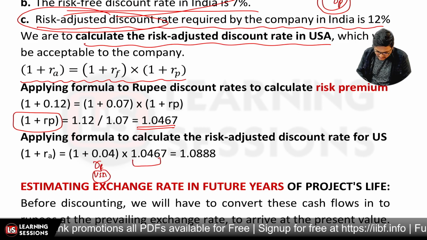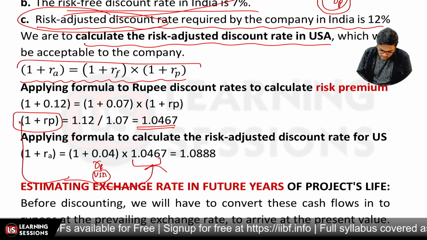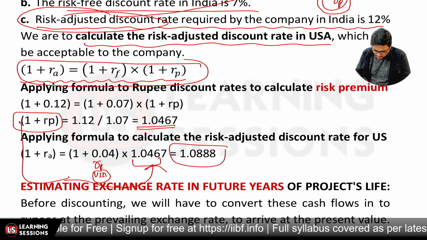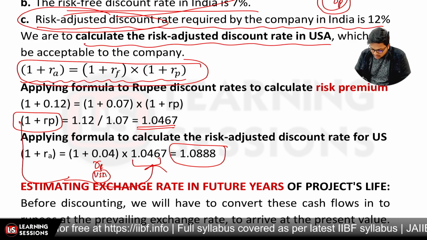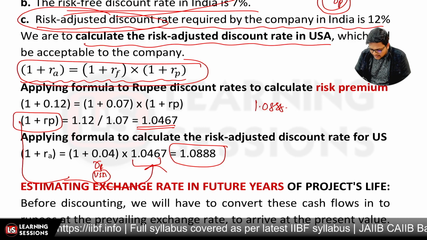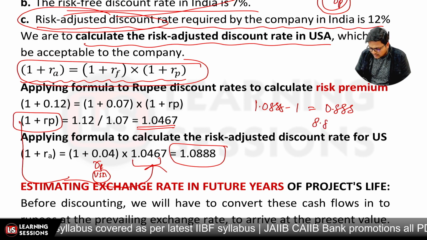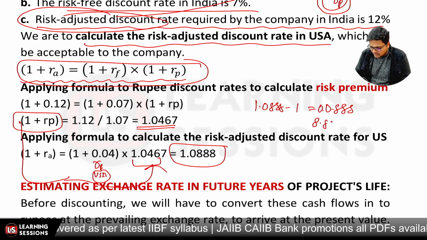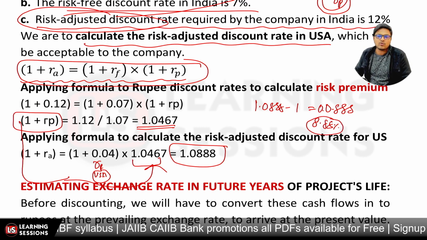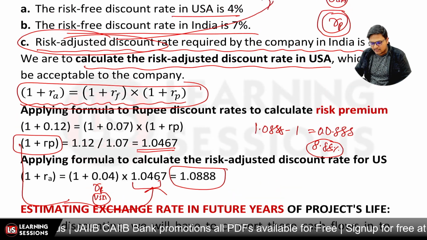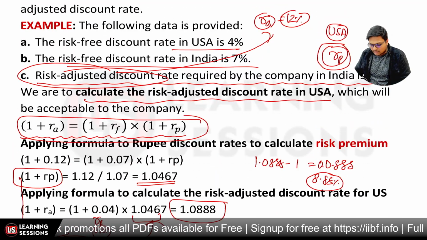And further, this term, the risk premium, came from this particular equation. Okay, and we calculated what? We calculated 1 plus RA, and the risk-adjusted rate can be calculated as 1.0888 minus 1, that is 0.0888, which is equal to 8.88%. This is our risk-adjusted discount rate for the US, right? So this is quite complicated, to calculate the risk-adjusted discount rate for the foreign country.